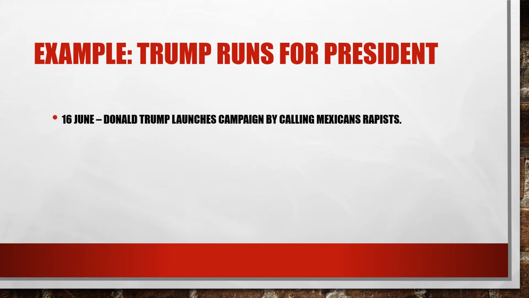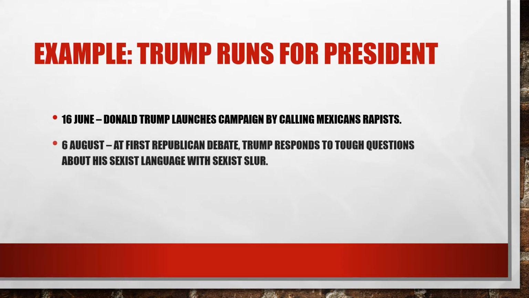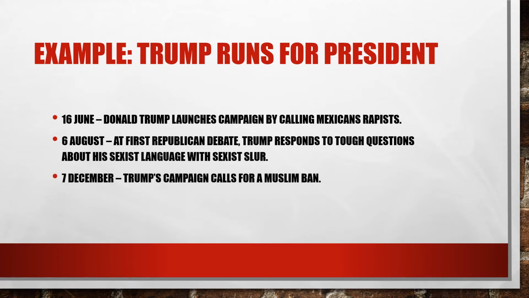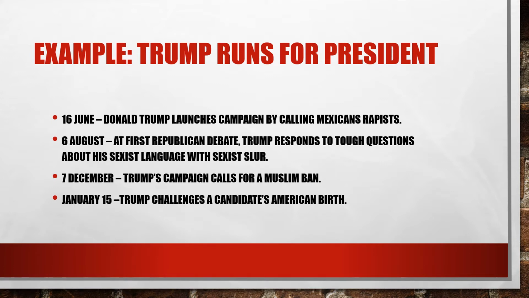On the 16th of June, Donald Trump launches his campaign by calling Mexican rapists. On the 6th of August, at the first Republican candidate debate, Trump responds to tough questions about his sexist language with sexist slurs. On the 7th of December, Trump's campaign calls for a Muslim ban. On January 15th, Trump challenges a candidate's American birth. And on January 28th, Trump skips the 7th Republican debate.